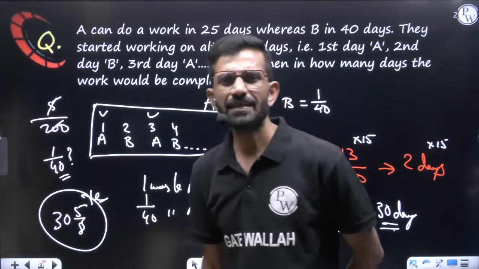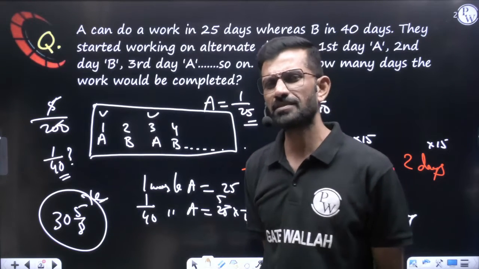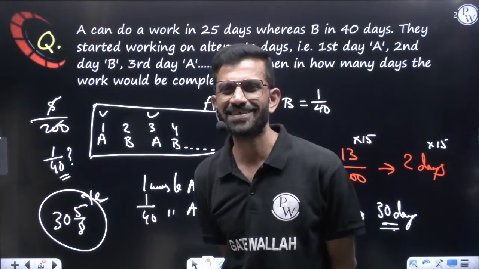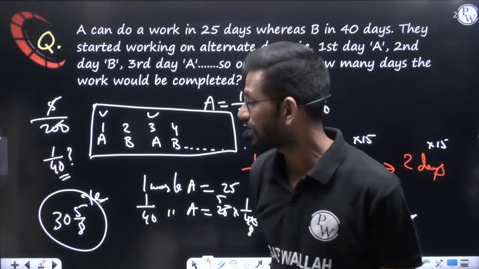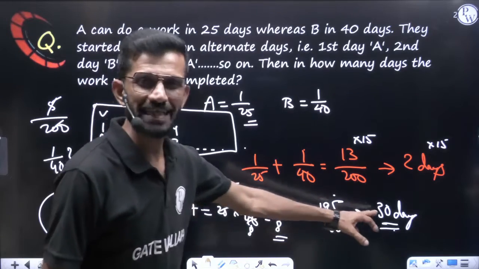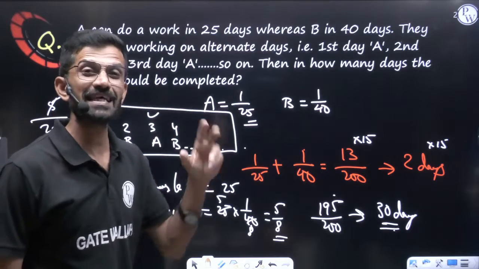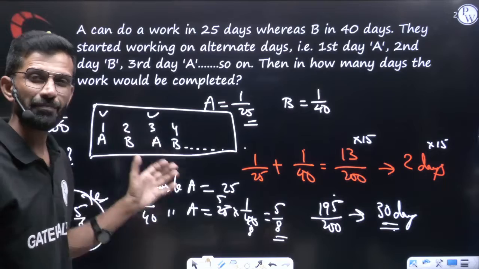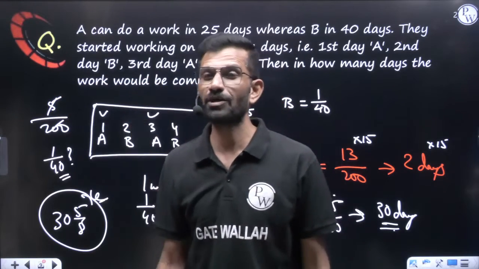Can you tell me, if we change the series in the same question, first day B, second day A, third day B, then what will be the answer? In that case your answer will come 31 days. Up till here it will be the same, and on the 31st day B will come. B's one day work is 1 by 40, pending work is 1 by 40, it will match, means exactly 31 days will be the answer if B comes on the first day.